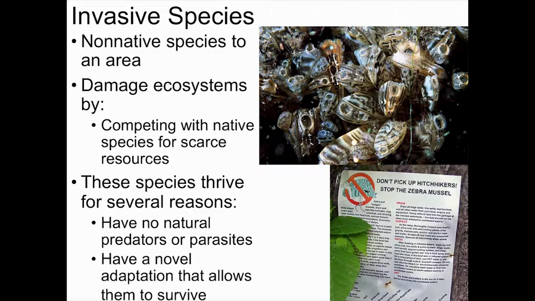Zebra mussels, like other invasive species, have had more than just environmental impact. Over the last 30 years, or nearly 30 years rather, they've had great economic impact as states try to mitigate the damage done to waterways by their rapid population growth. This mitigation has a great price tag and is estimated to have cost states in the hundreds of millions of dollars. Also, it should be noted that invasive species thrive for several reasons, two of which are that they have no natural predators or parasites in areas they're introduced to, and that they might also have a novel adaptation or feature that allows them to survive.